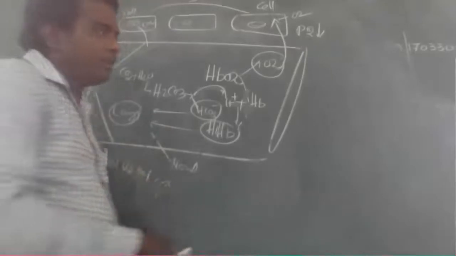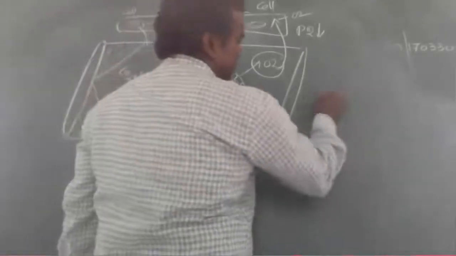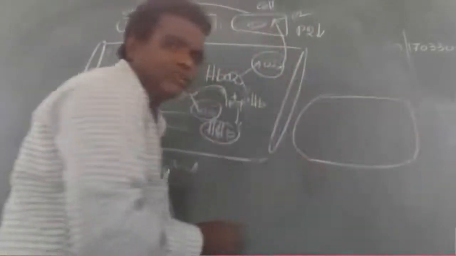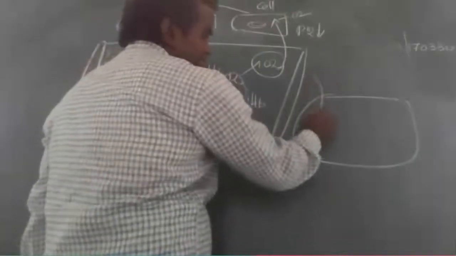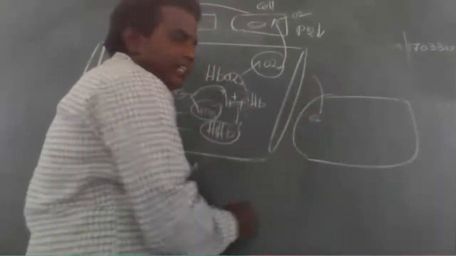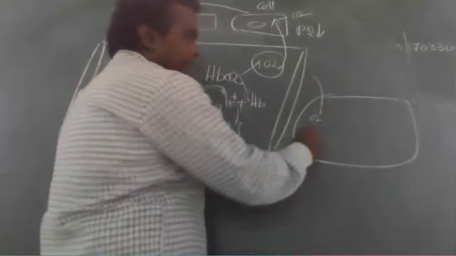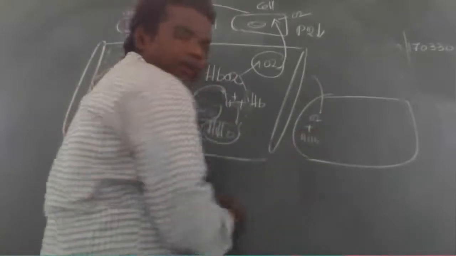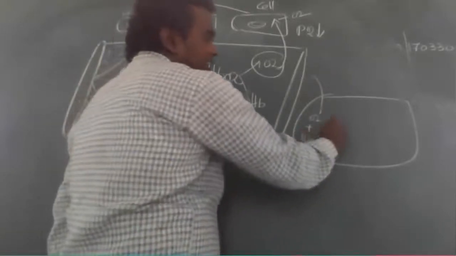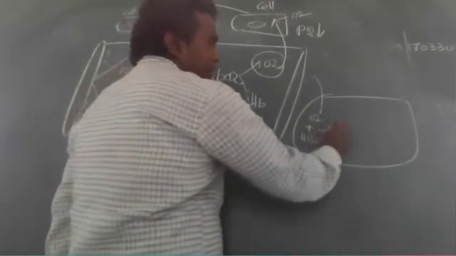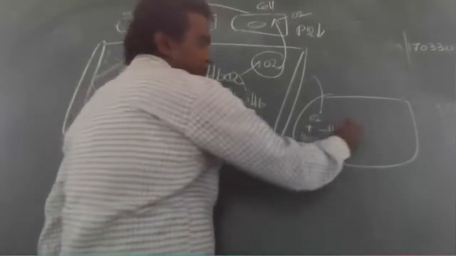For example, in the lungs, what happened? Oxygen enters. Now oxygen binds with the hydrogen hemoglobin to form oxyhemoglobin, plus hydrogen.